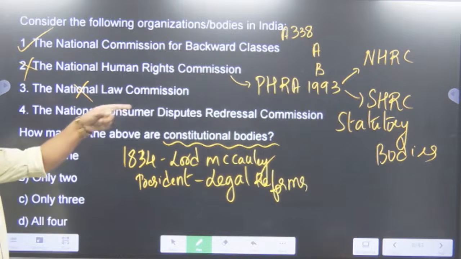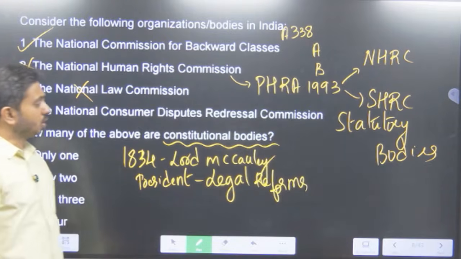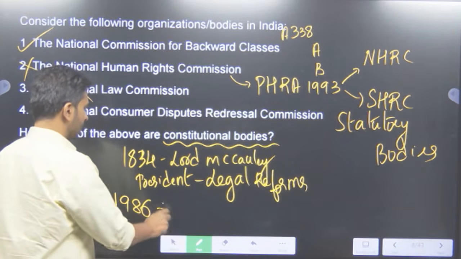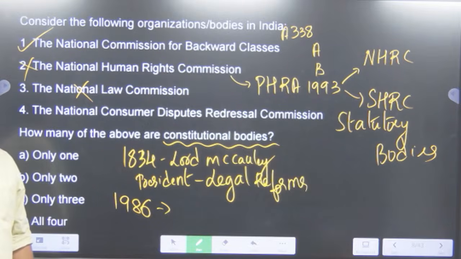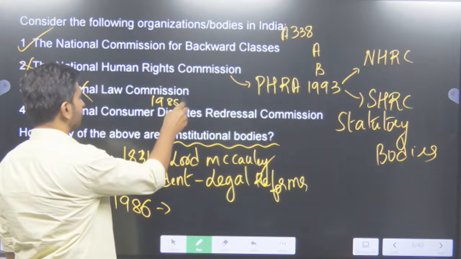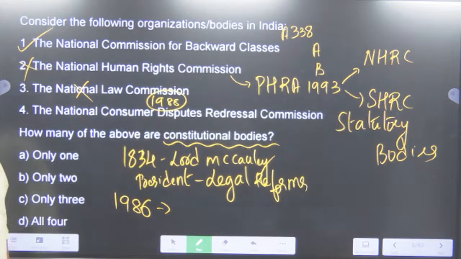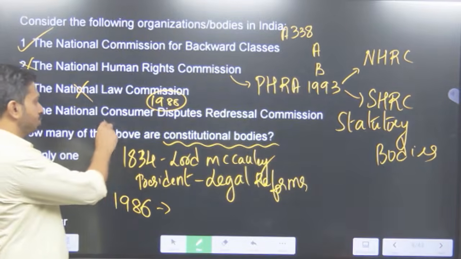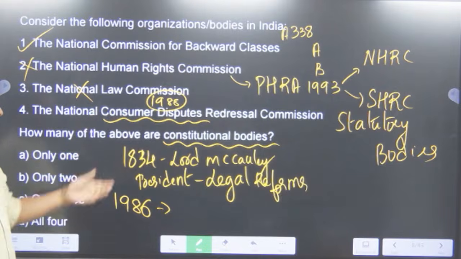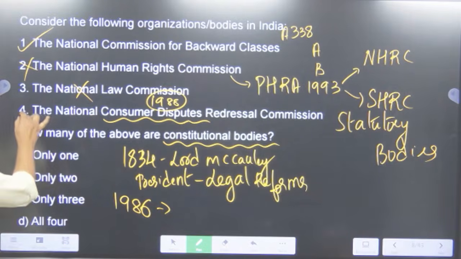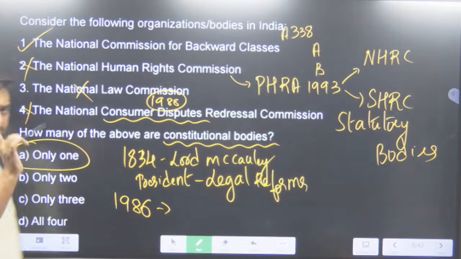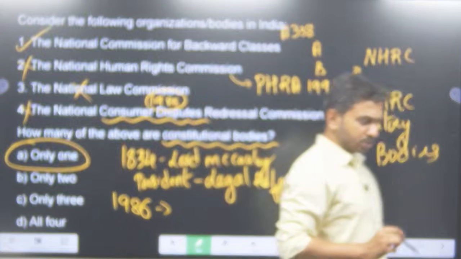National Consumer Dispute Redressal Commission, is that a constitutional body? No. Because in 1986, we had the Consumer Disputes Redressal Act. Based on that, in 1988, we created this body. So this is basically a commission which looks at consumer disputes. Okay. So this is definitely a statutory body and definitely not a constitutional body. So this is also wrong. So how many of them are constitutional bodies? Only one. A is the correct answer here. Please note.